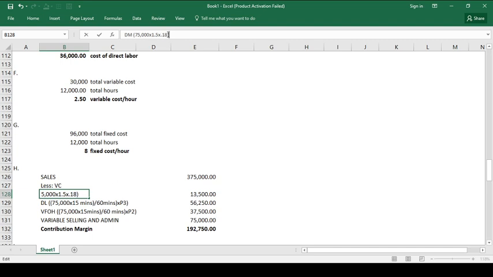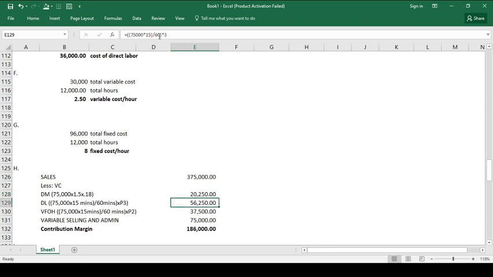That should be our formula, because there were 75,000 units sold, and each unit requires 1.5 gallons. So this is the total number of gallons required for the 75,000 units sold, multiplied by 0.18, which is the cost per gallon.